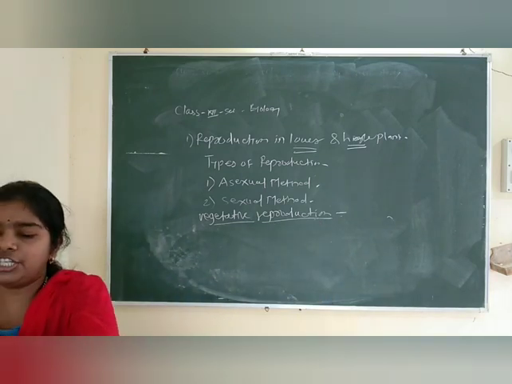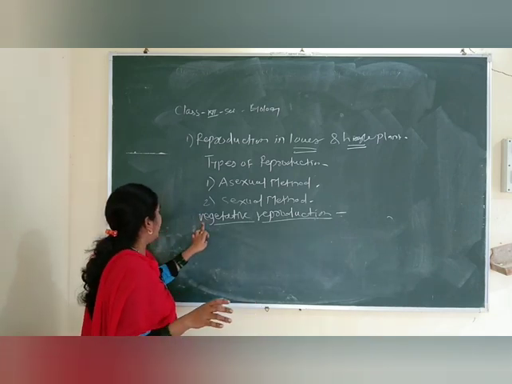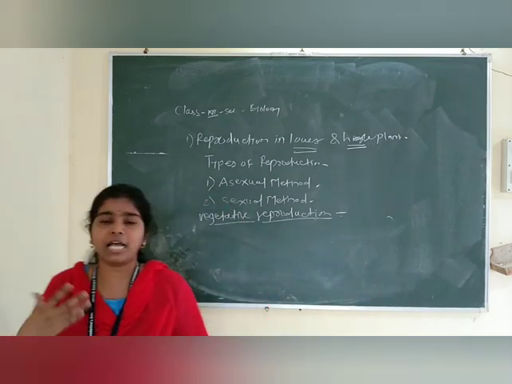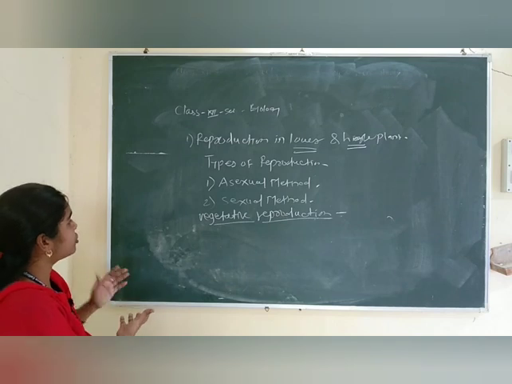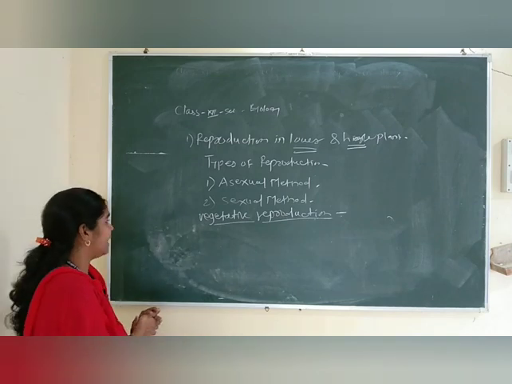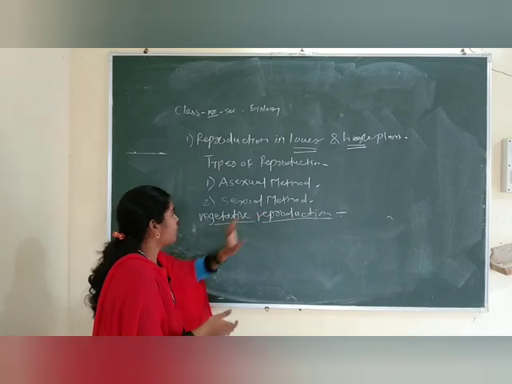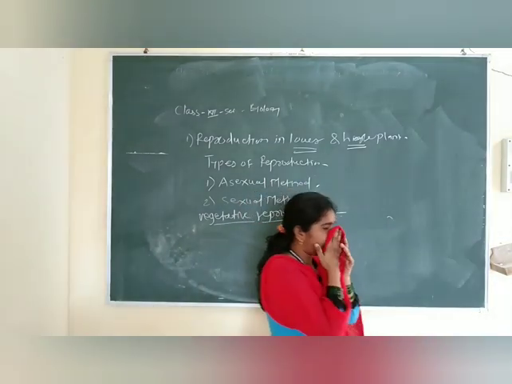So vegetative and asexual, right? But it is man-made, some artificial methods of propagation. So vegetative reproduction. So what is meant by vegetative? What is meant by vegetative?